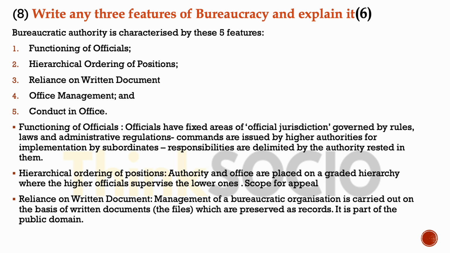Functioning of officials. So, in a bureaucracy, officials have fixed areas of official jurisdiction. And hierarchical ordering of positions: the authority and office are placed on a graded hierarchy, and there is a scope for appeal. Reliance on written document: management of a bureaucratic organization is carried out on the basis of written documents which are preserved. So make sure you explain the point further according to the marks.